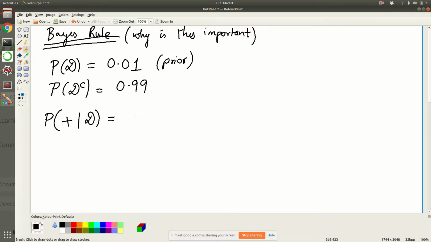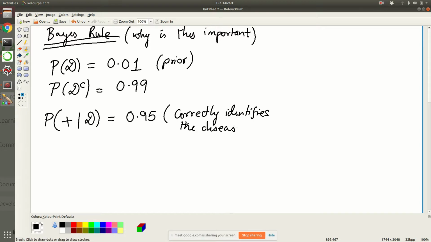Now this particular test that we are designing is such that it catches 95% of people. So basically this correctly identifies the disease. Is this clear?